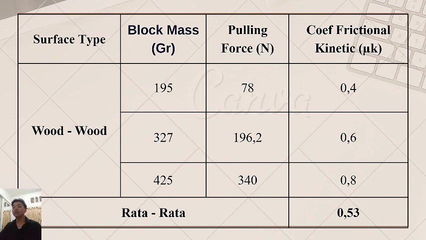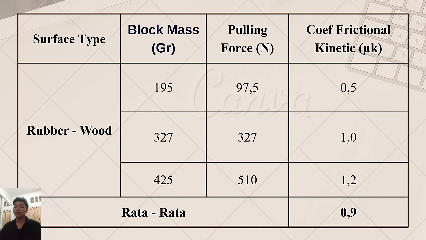The surface type of the block is wood and wood. The block mass number 1 is 195, number 2 is 327, number 3 is 425, and you can get the coefficient of kinetic friction. Number 1 is 0.4, 0.6, and 0.8.